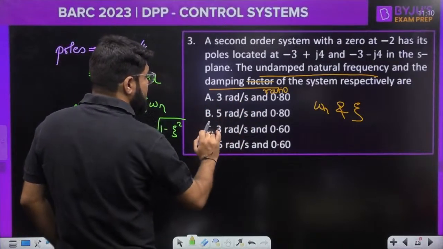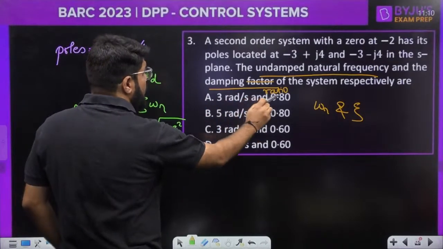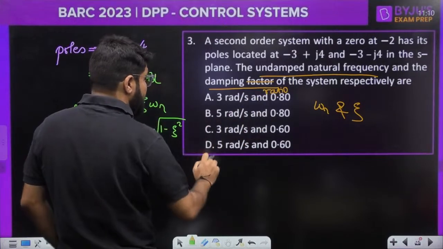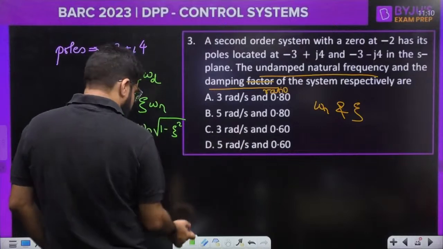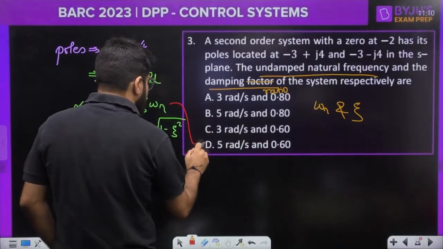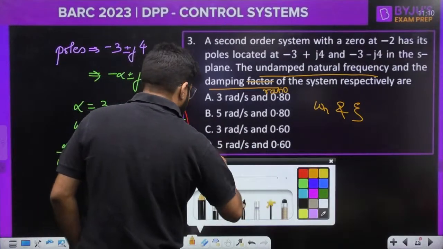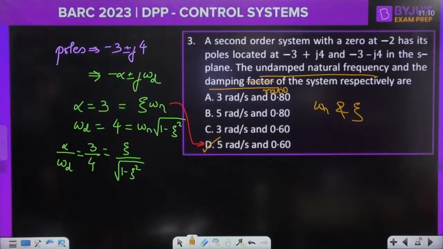So 3 into 0.8 is 2.4. 5 into 0.8 is 4. 3 into 0.6 is 1.8. 5 into 0.6 is 3. So, guys, according to me, the only possible option is D.